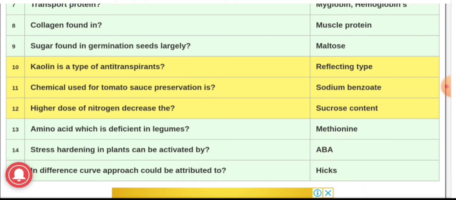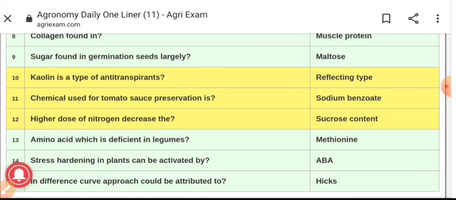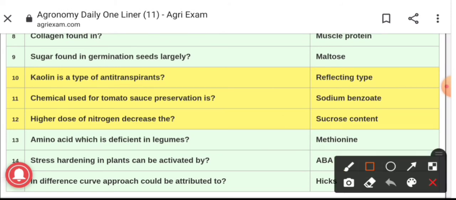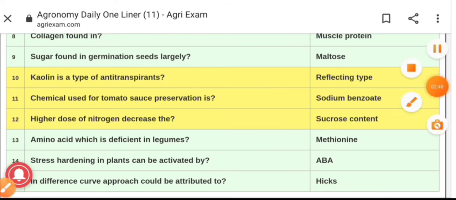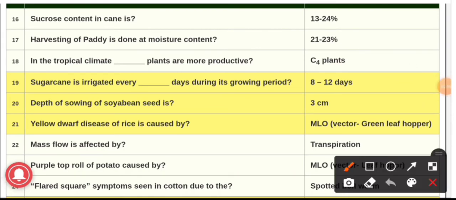Question number 15. Difference curve approach would be attributed to, and the answer is Hicks. Next, we will discuss question number 16. The sucrose contained in cane is, the answer is 13 to 24% of sucrose. It is present in sugarcane.